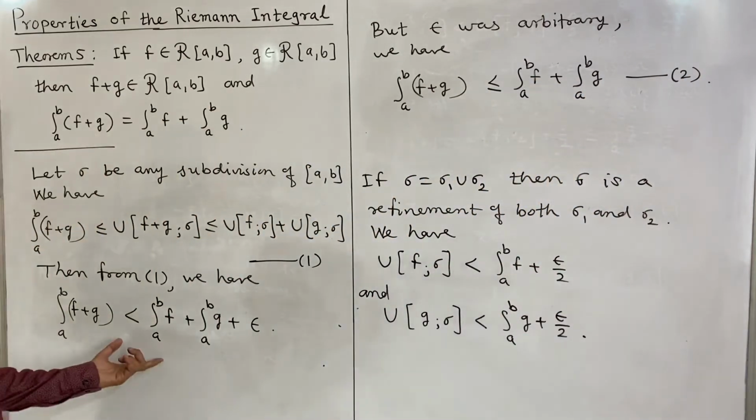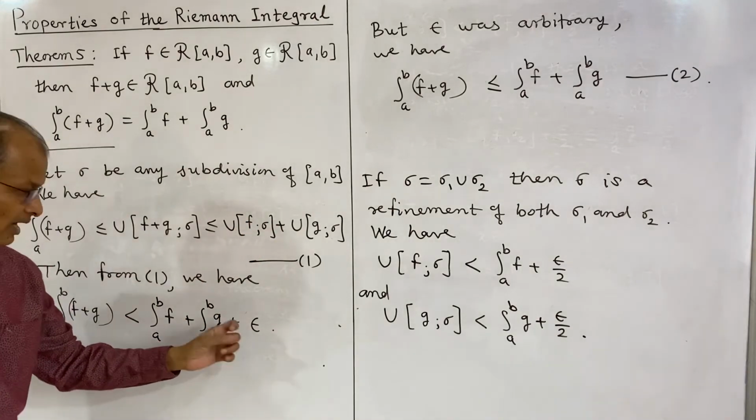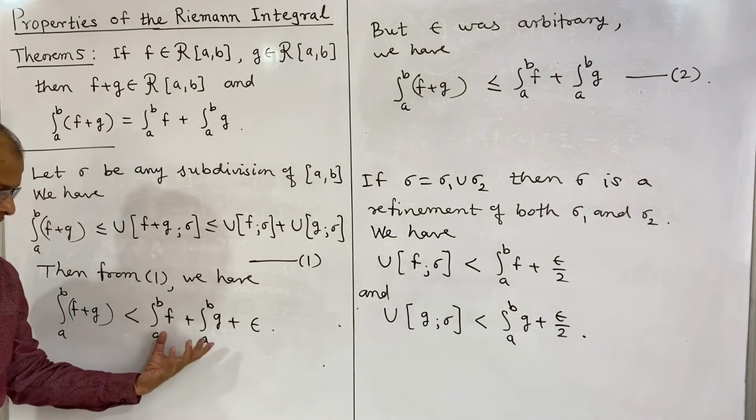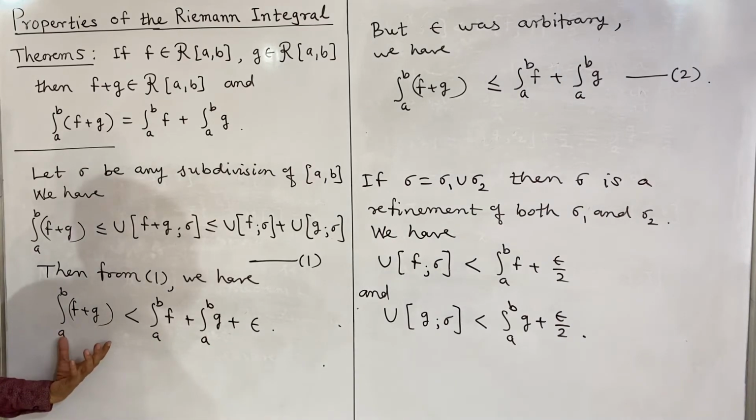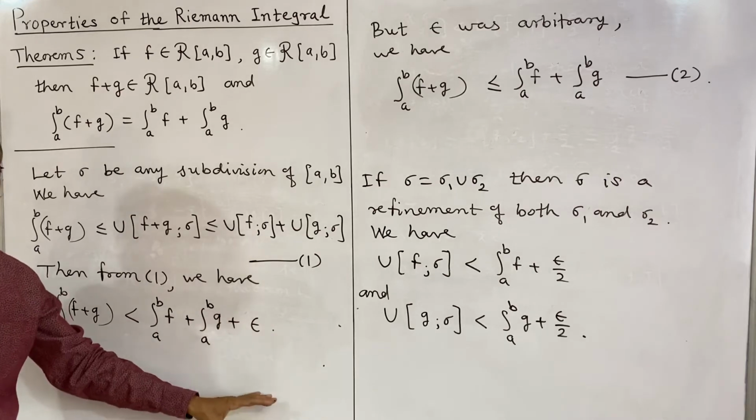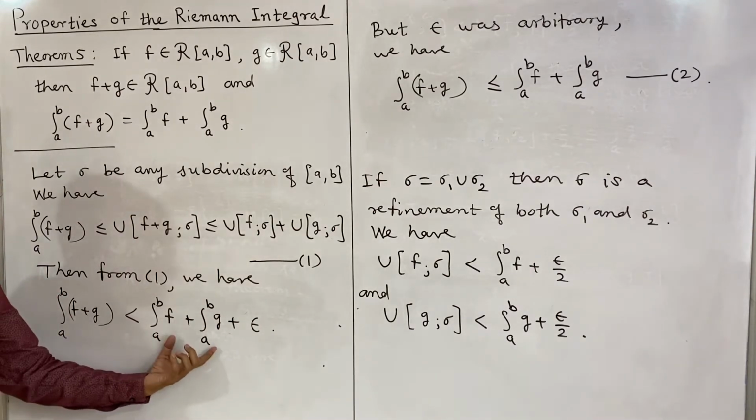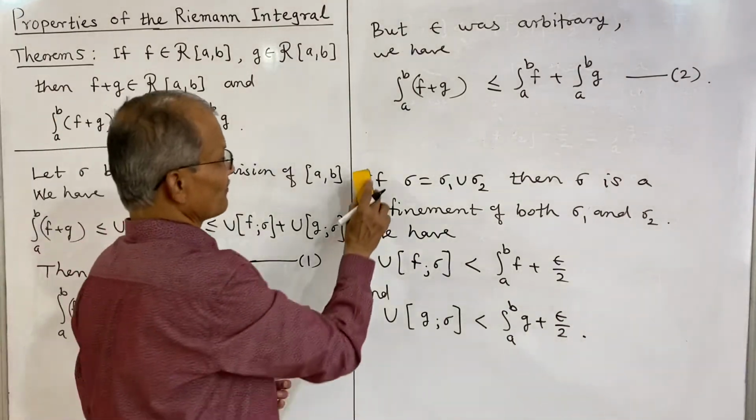See what we have done here. Epsilon was arbitrary, that means a very small quantity, and if a very small quantity is added on the right side, then the left side becomes strictly less, and if this very small quantity is removed, then the left side will be less than or equal to the right side. That is the relation we have.